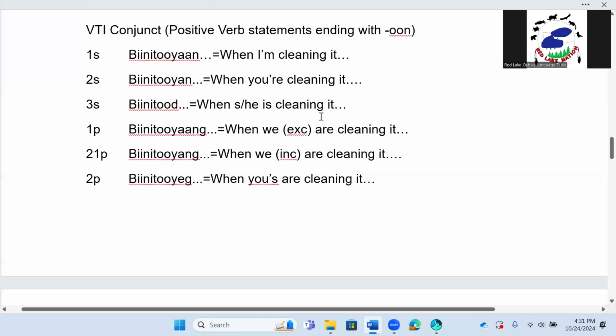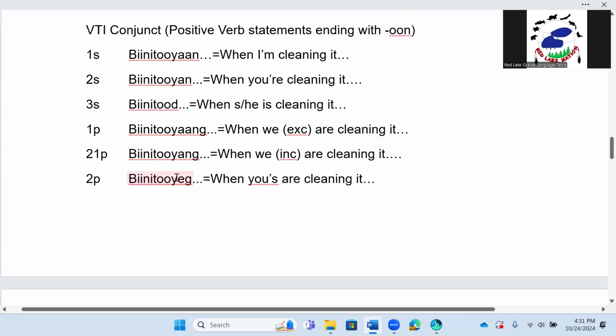When she or he is cleaning it, Binitud. 1p. Binituyang. When we, excluding the person we're talking to, are cleaning it, Binituyang. 1p. Binituyang. When we, including the person we're talking to, are cleaning it, Binituyang.